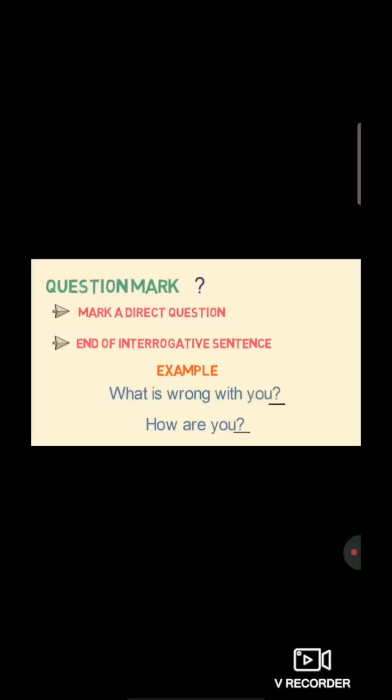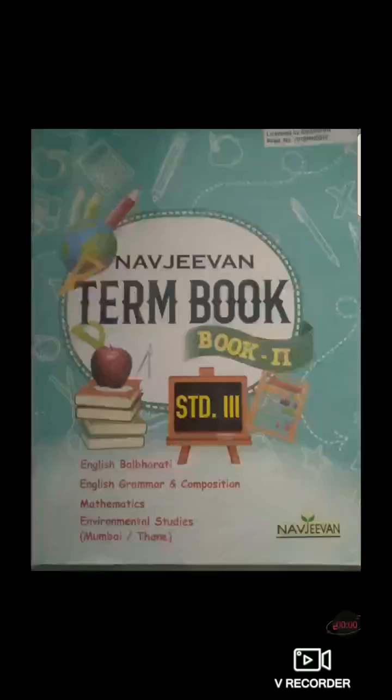Again there is a question mark. Students, notice the dash where the question mark goes. Where I have put the dash, there is a question mark. So this is how we use the question mark punctuation. So students, I hope everyone understood chapter number 11, punctuation, right?